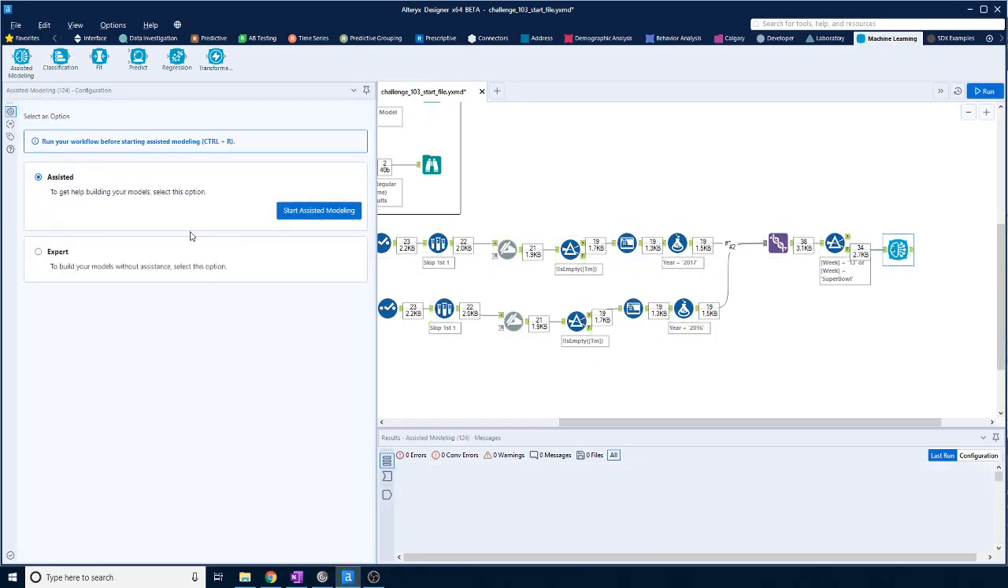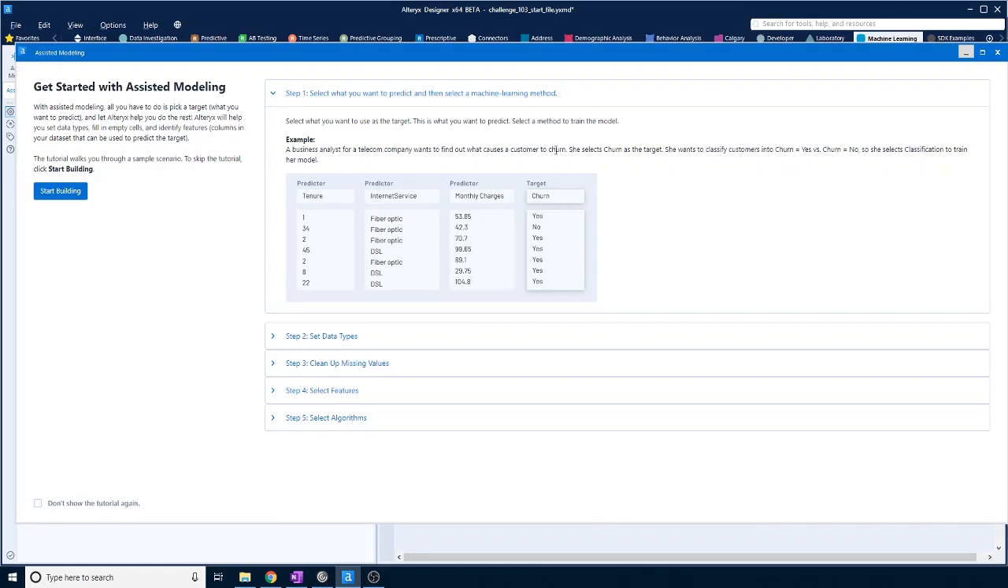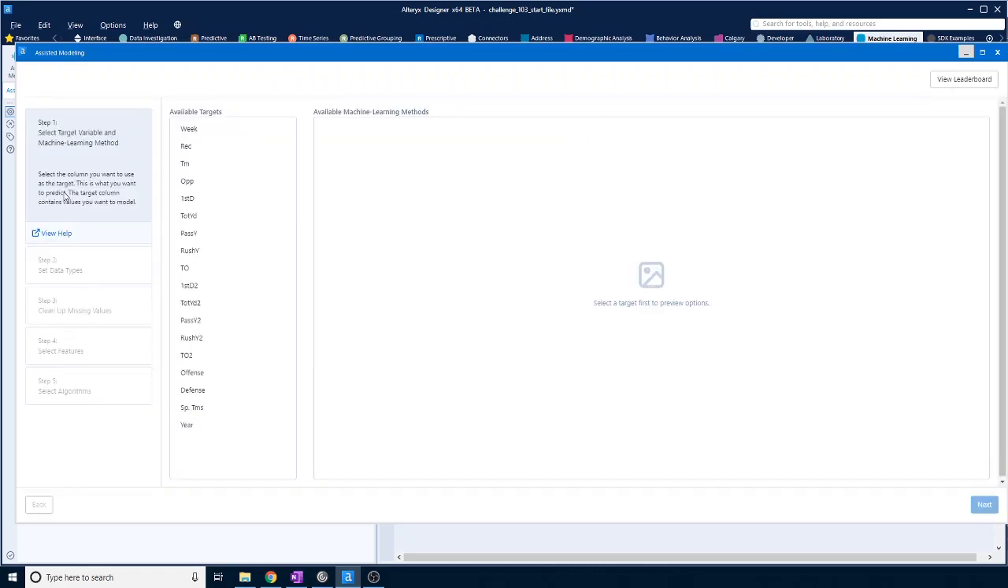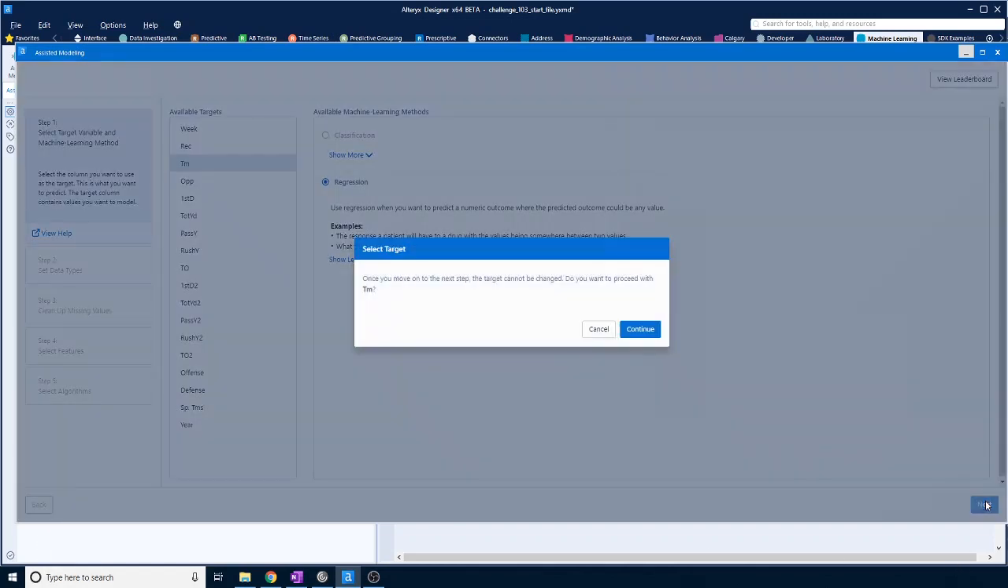Okay, so first thing you do now is start assisted modeling. Okay, so we have this starting tutorial page. Do not show the tutorial. It basically takes you through. Anyway, let's just get started. Okay, so available targets. What we want to target is TM. Okay, and it's suggesting a regression. Use a regression when you want to predict a number outcome where the prediction outcome could be any value, right? So that's quite clear. We want to predict the score, so let's just click on next.